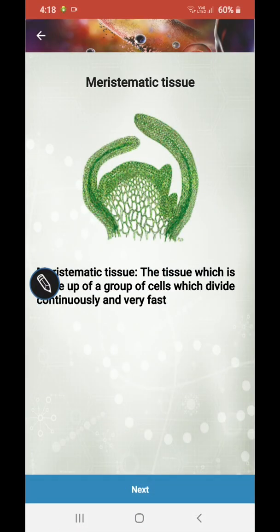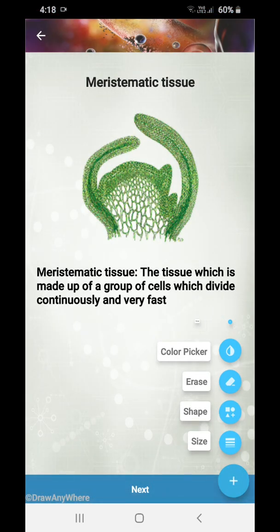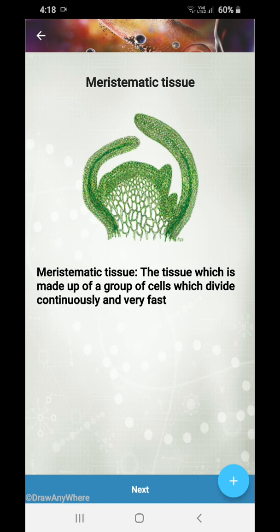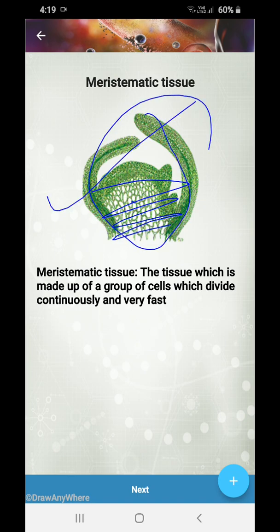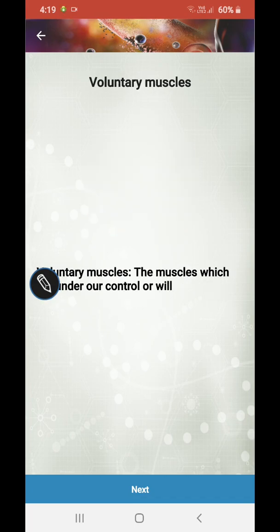Next, we have the meristematic tissue. The tissue which is made up of a group of cells, tissue is always made of a group of cells, which divide continuously and fast. Did you notice one thing? They do not have any kind of nucleus, because they will die after one second. What is the necessity of the nucleus there?